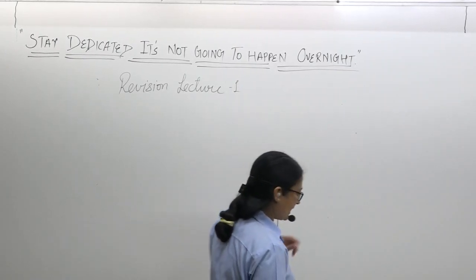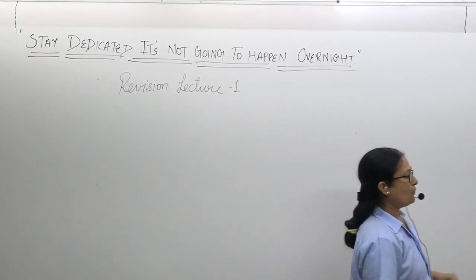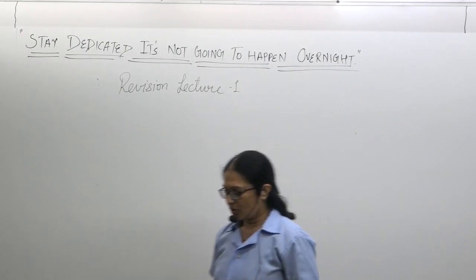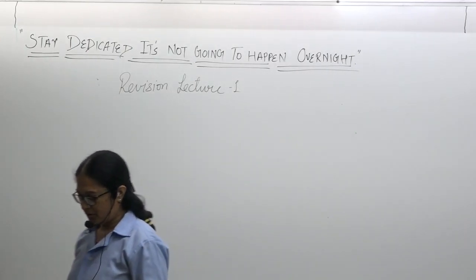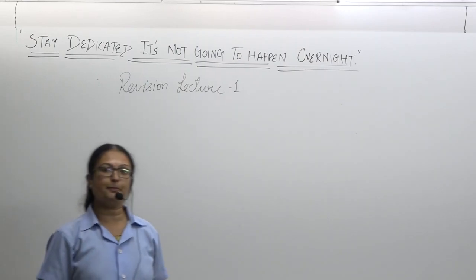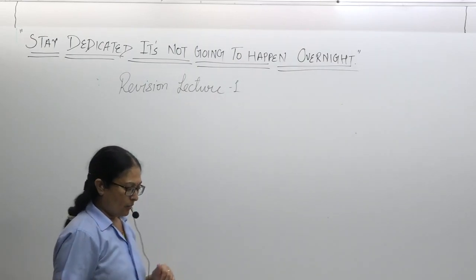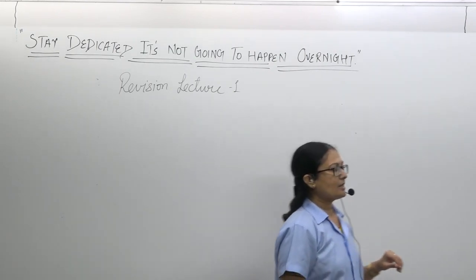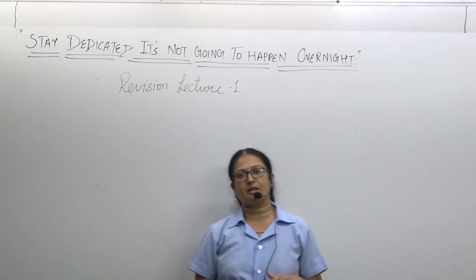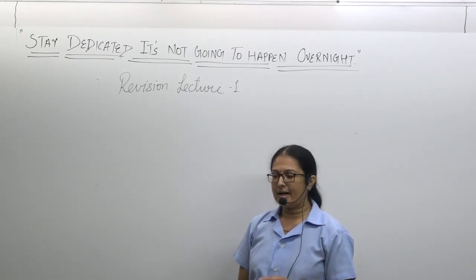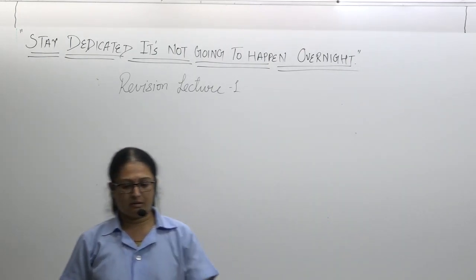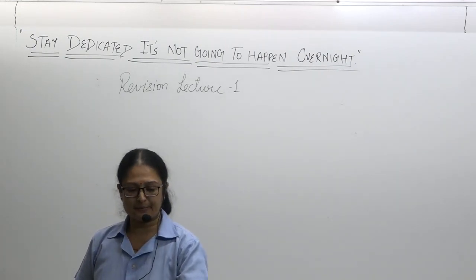This is revision lecture number 1 for your SA2 exam. We are now very close to our SA2 exam. We have already completed our entire syllabus. The last chapter we discussed is chapter number 20, and with that we have entirely completed our syllabus.